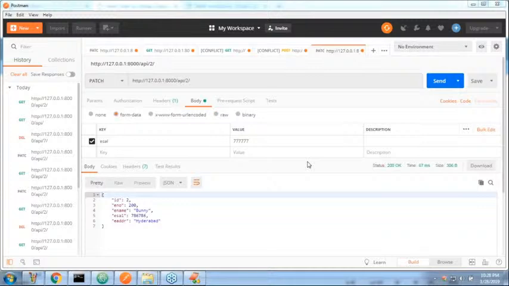Now observe: you do not have permission to perform this action. Wonderful, right? Only safe methods he can perform: GET, OPTIONS, HEAD like that. You do not have permission to perform this action. Yes, it's working, sir.